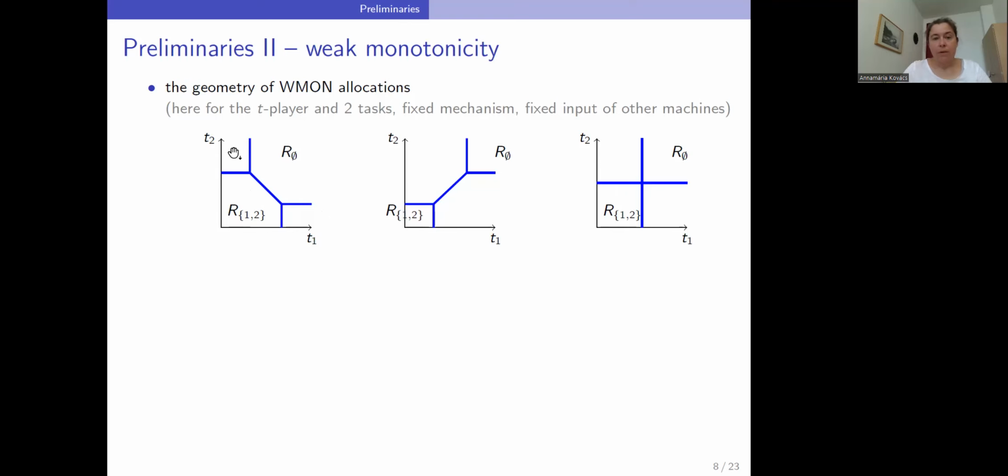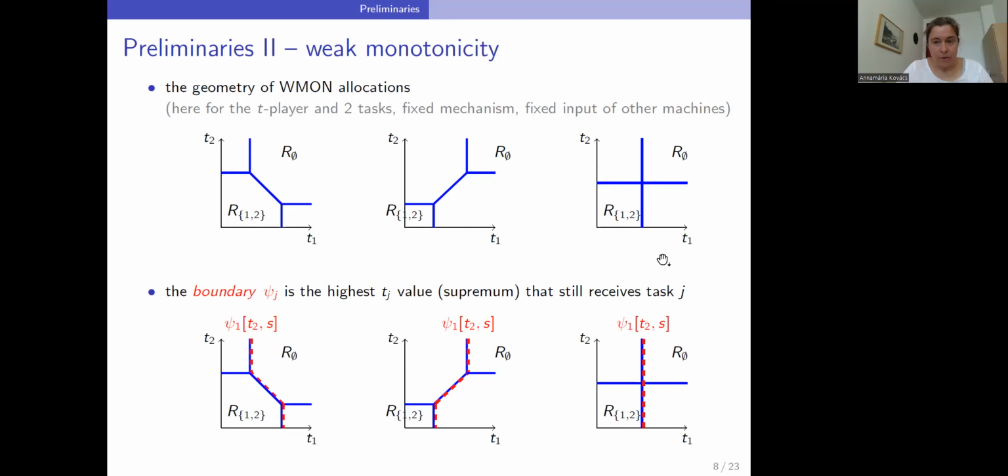And weak monotonicity implies that these regions can only have one of these forms, so this one or this one or this one. This is just an illustration, but we will use this illustration. And finally, there is one more important concept for a given machine and a given task, a fixed input. The highest cost, so that the machine still receives that task, will be called a critical value or boundary value, and will be denoted by psi. Here it is psi j because it's for task j.